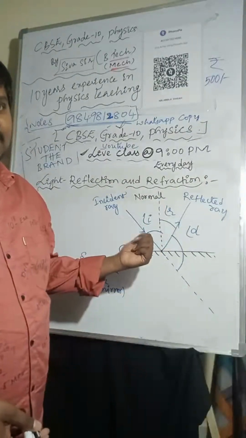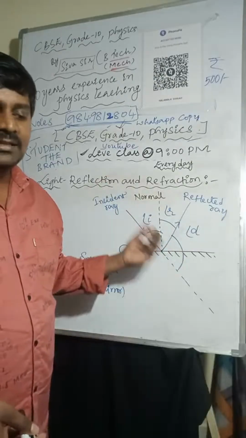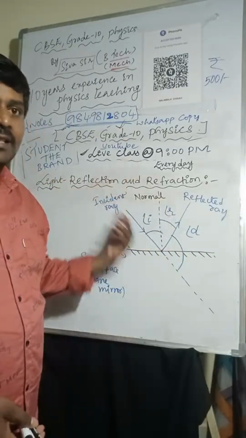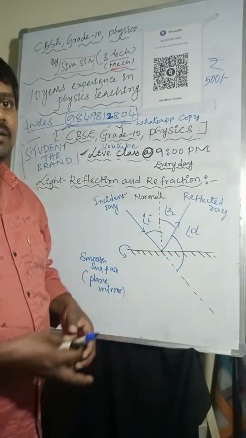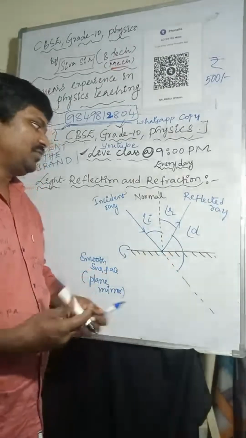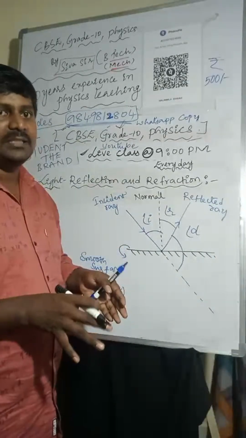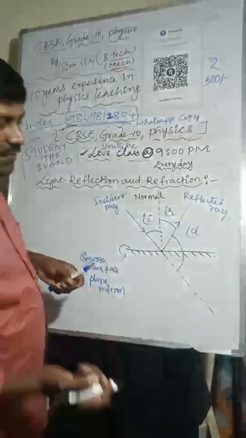That's why I started this class. This class is not scheduled. Yesterday in the class they asked me, sir, please explain light reflection and refraction. That's why I planned this class now at 6 o'clock. So let me know the preferable time. If everyone says yes, we will join the class. Definitely I will take it. Okay, fine.